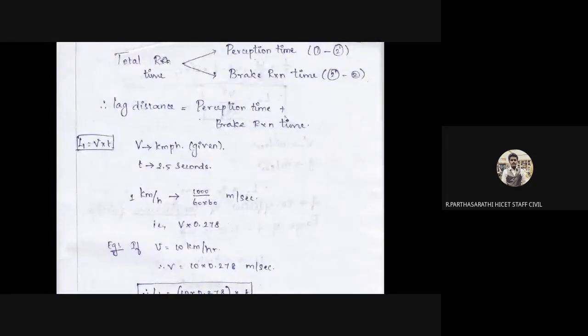Okay, the total reaction time is made up of perception time and braking time. So the lagging distance is for perception time plus braking time. So L1 is V into T, we know the formula. V is given in kilometers per hour, and T is 2.5 seconds from the code book.